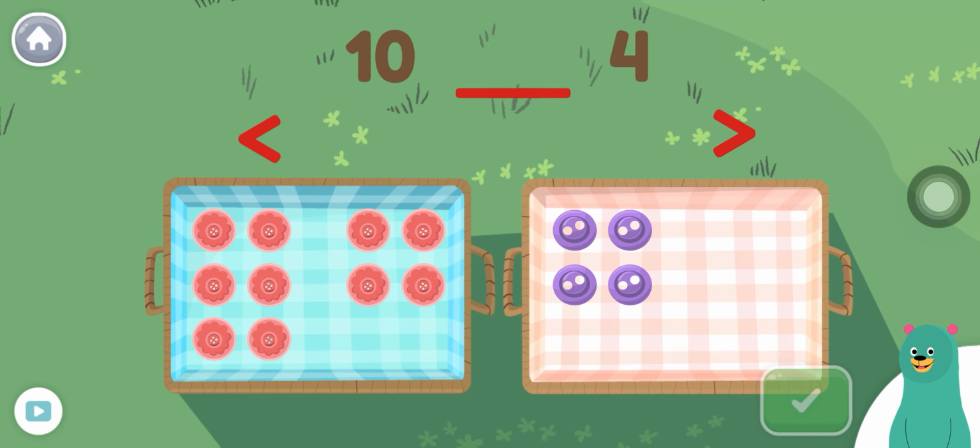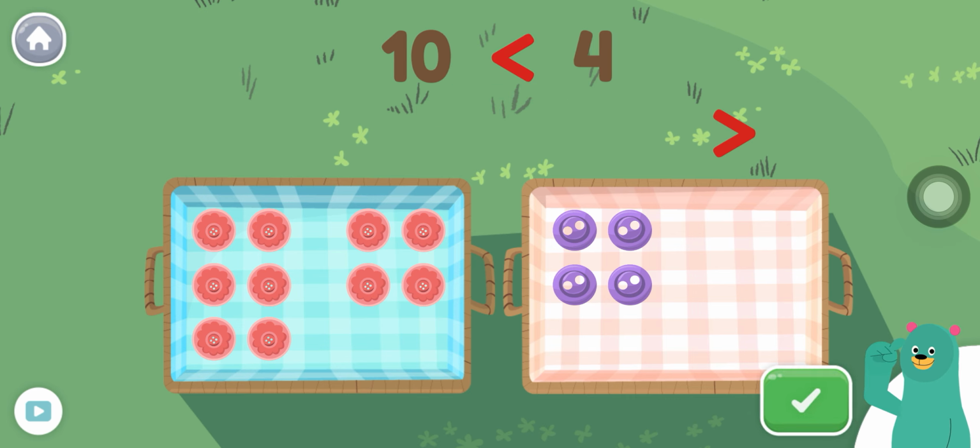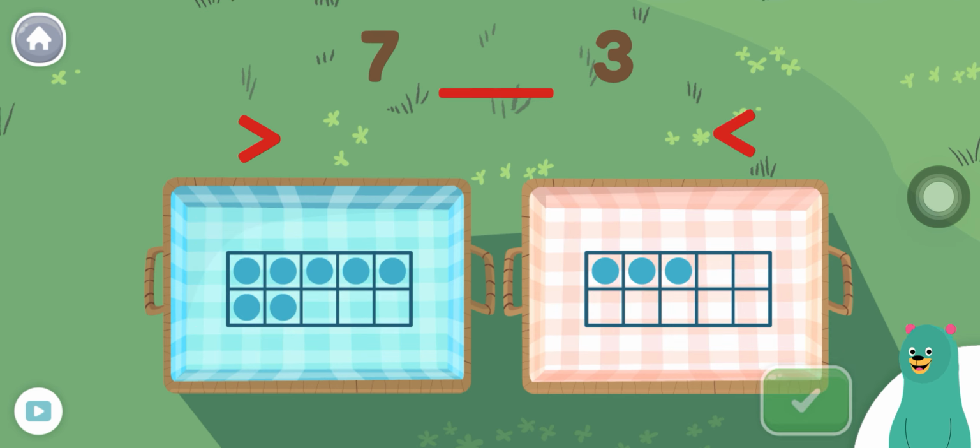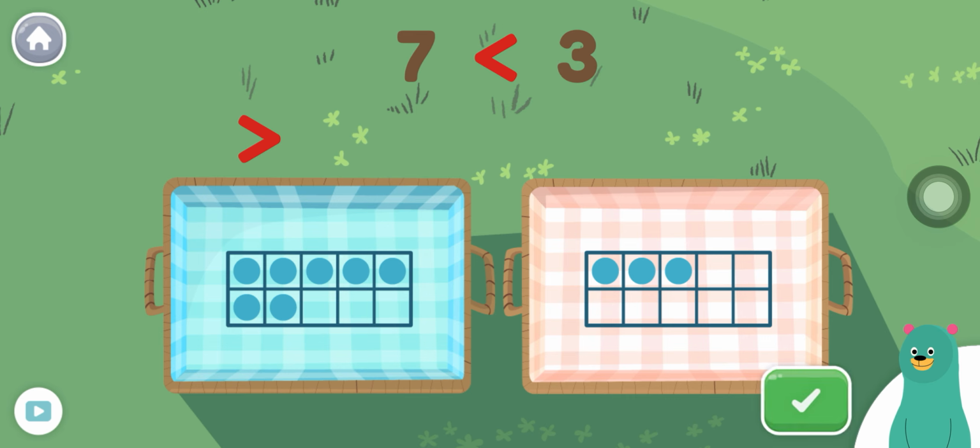Is 10 greater than or less than 4? Great job! 10 is greater than 4. Is 7 greater than or less than 3? Try again. Is 7 greater than? Yay! 7 is greater than 3.